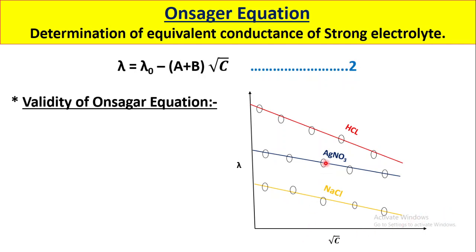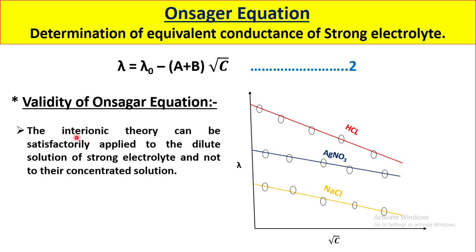So the conclusion we can derive from this graph is that the interionic theory can be satisfactorily applied to dilute solutions of strong electrolyte and not to their concentrated solutions. The Arrhenius theory of electrolytic dissociation is applicable to dilute solutions of weak electrolyte, and this interionic theory is applicable to dilute solutions of strong electrolyte.